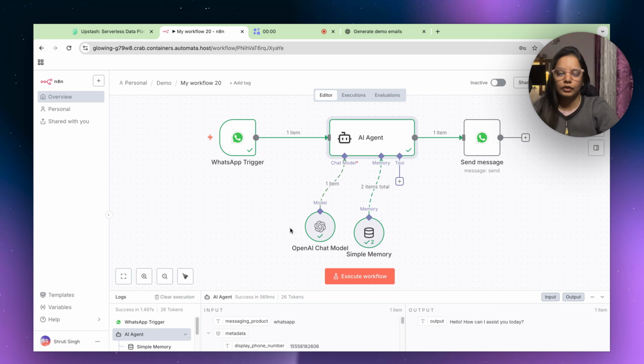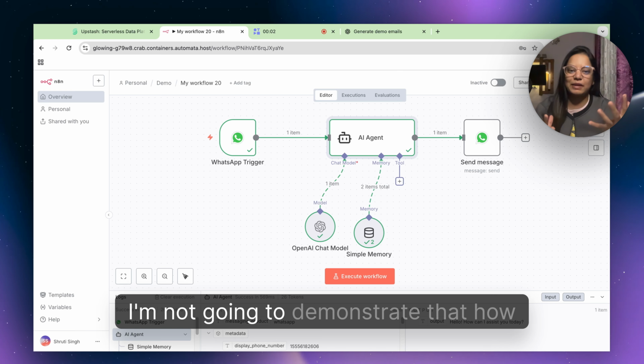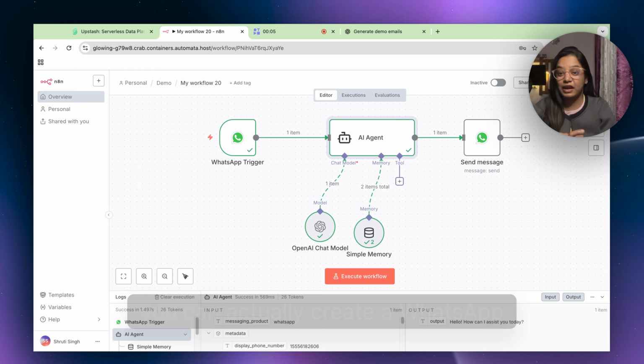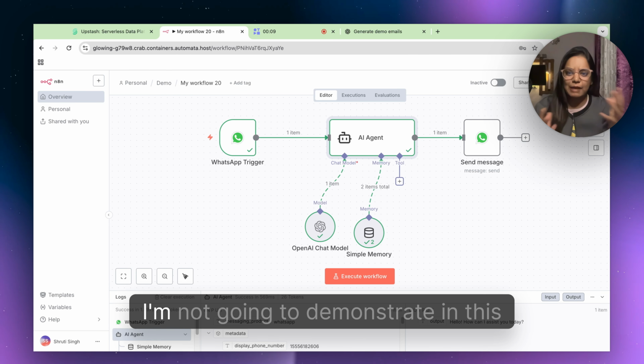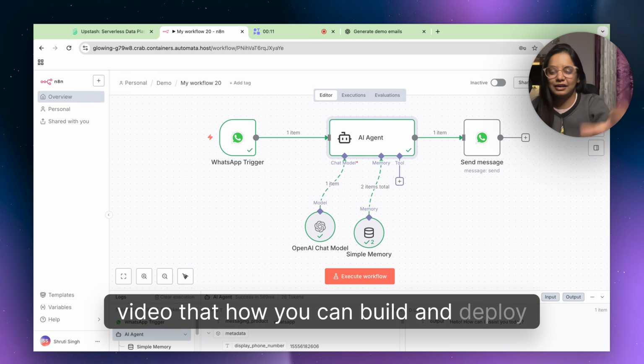Stay with me and I'll give you the clear-cut information on why we should be switching to this memory now. So here is this AI agent. I'm not going to demonstrate how you can create a WhatsApp AI agent. If you want to learn, I've already recorded a video which you can find the link for somewhere over here.